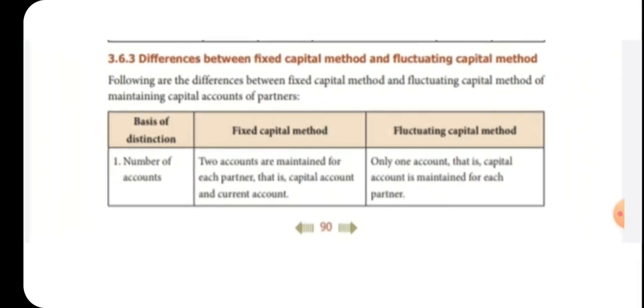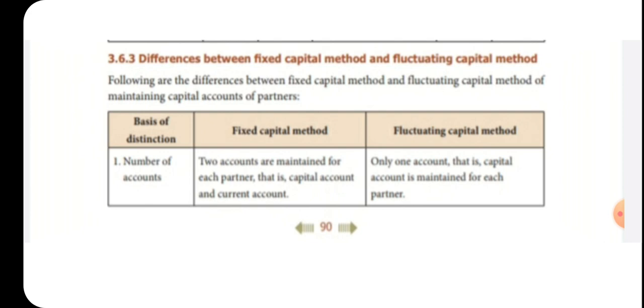In the fixed capital method, 2 accounts are maintained for each partner: one is the capital account, another is the current account. In the fluctuating capital method, only one account is maintained, the capital account, and all transactions are recorded in it.